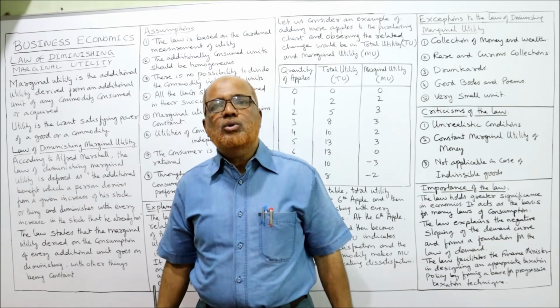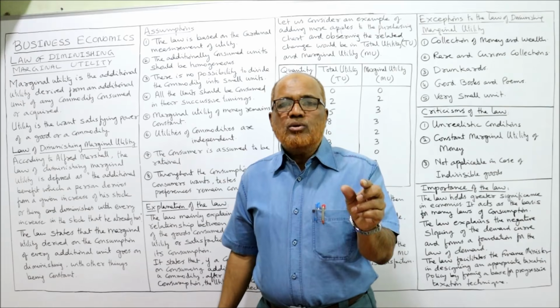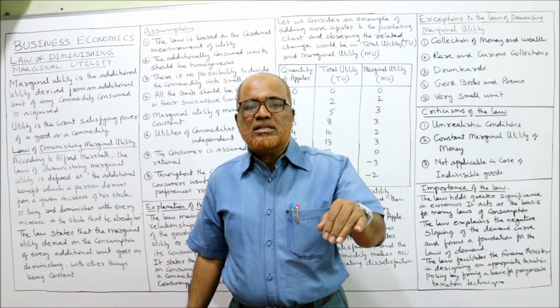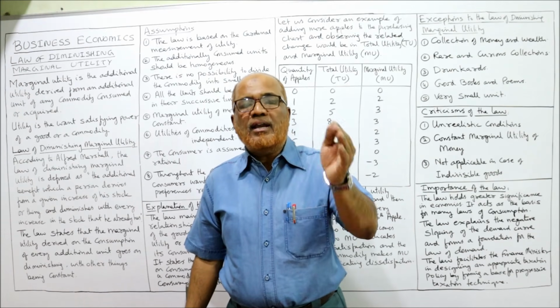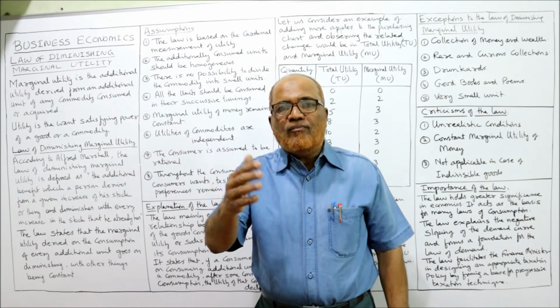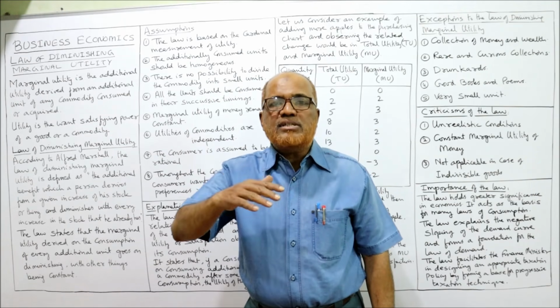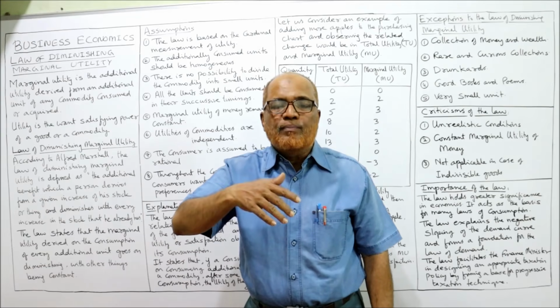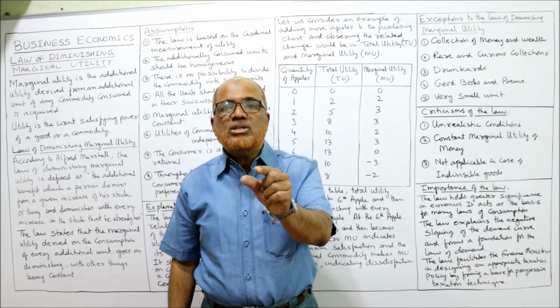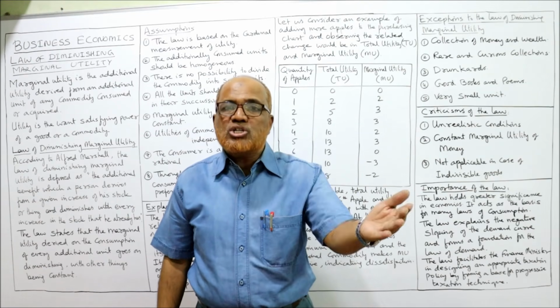That is called utility. And marginal utility means the additional satisfaction which we get by consuming another extra unit of a commodity. By consuming one more unit of commodity, the extra benefit, extra satisfaction which we get is called marginal utility or additional utility.